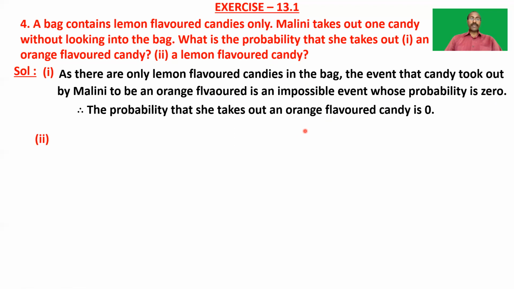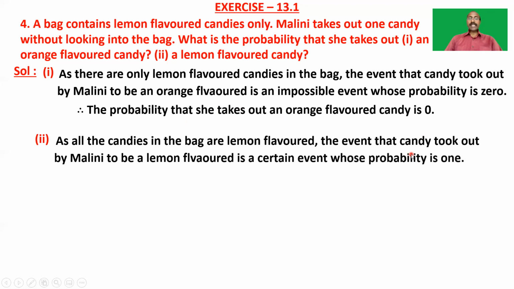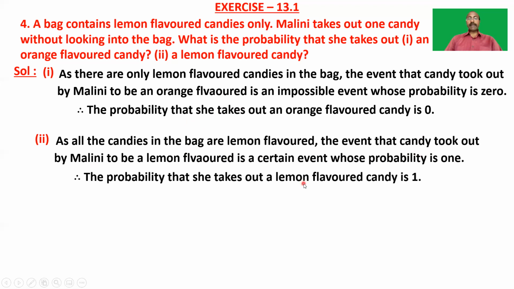That's the second one. As all the candies in the bag are only lemon flavored, the event that the candy taken out by Malini is lemon flavored is a certain event whose probability is 1, because all the candies in the bag are only lemon flavored. So the candy taken out by Malini will also be lemon flavored. That is, it is a certain event. So therefore, the probability that she takes out a lemon flavored candy is 1, because it is a certain event. Okay.